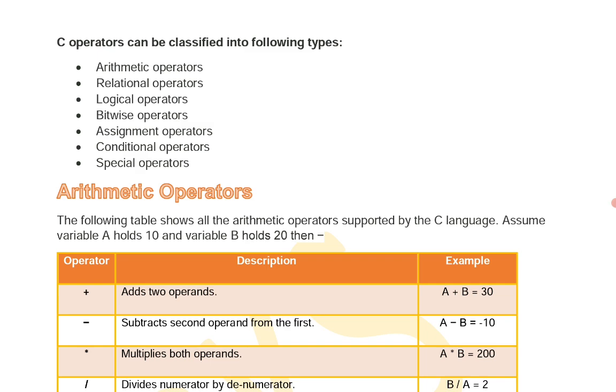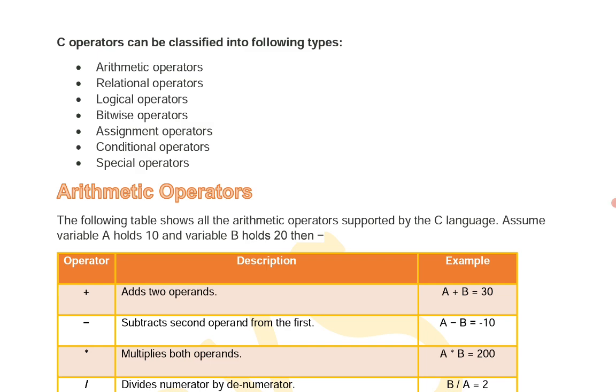Logical operators are generally used to compare and evaluate two or more expressions or conditions. Two or more expressions or conditions means whether two expressions or two conditions are true or false. Bitwise operators generally operate on binary numbers, like binary addition, subtraction, binary shifting, left shifting, right shifting, binary negative values, like that.